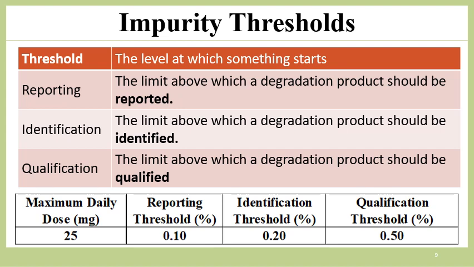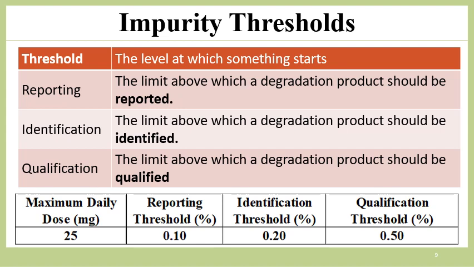Now if you have an impurity which has a level below the reporting threshold, it is not required to be reported, and reporting means it will become part of the impurity profile. Impurity profile is the list of all impurities, known, unknown, specified, unspecified.